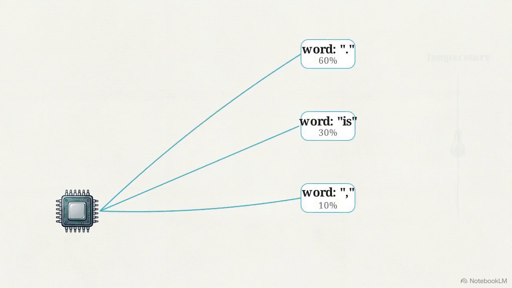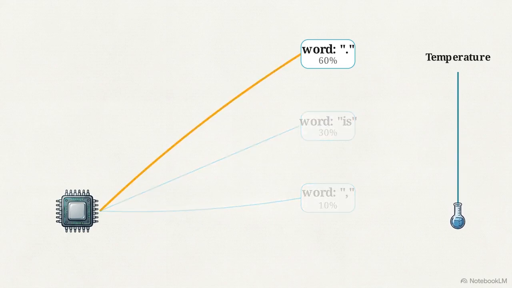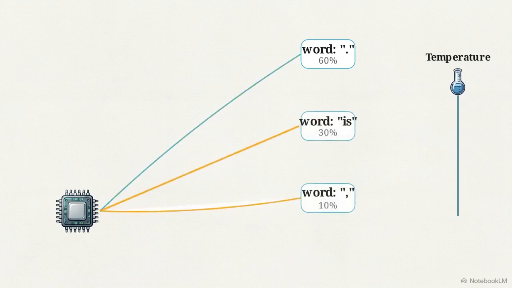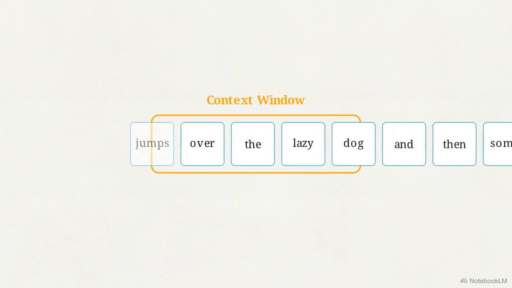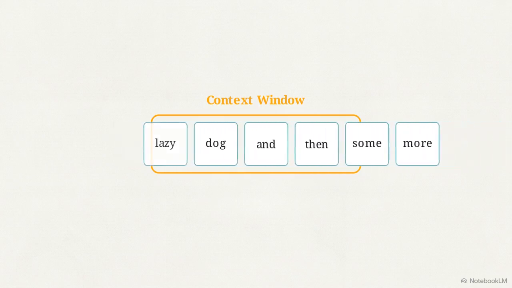We control this with temperature. Low temperature collapses the tree to the highest probability path. High temperature explores lower probability paths. Lastly, a context window limits memory. As data advances, older tokens falling outside are permanently removed.